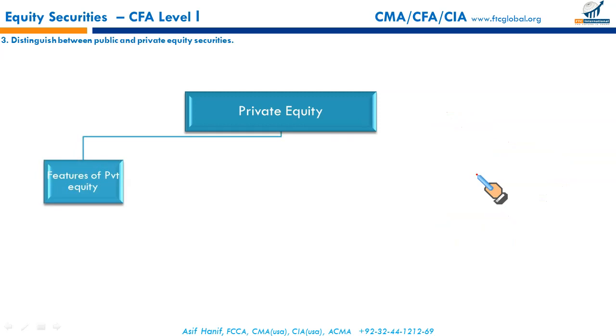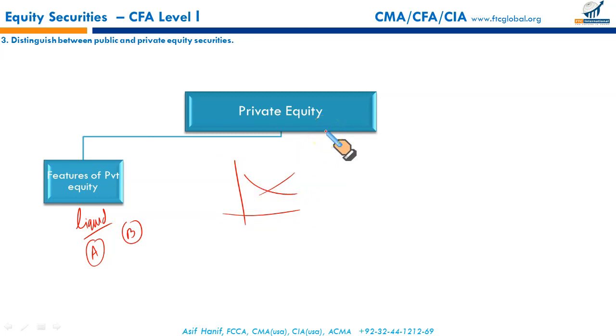Features of private equity. The first feature, it is less liquid. It's a one-on-one transaction, so there is less liquidity. Second feature is that the price agreed between A and B may not be determined by the market, because in the market the prices of shares are determined through sources of demand and supply. But in private equity, since it's a one-on-one transaction, the price that A and B agree on is not determined by the market. That's an important feature.